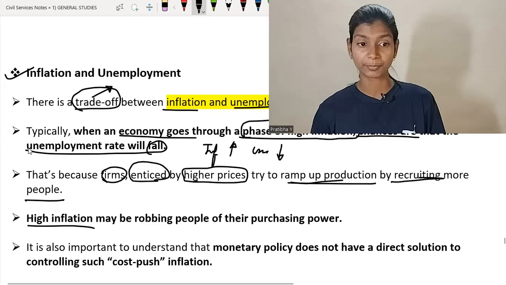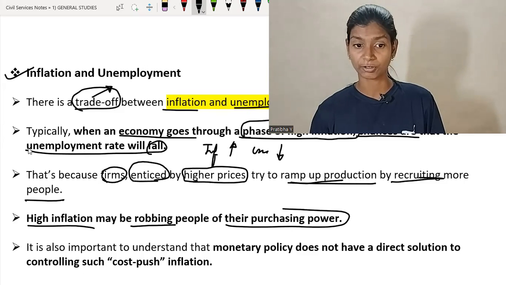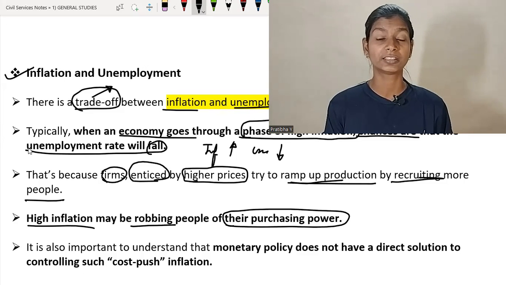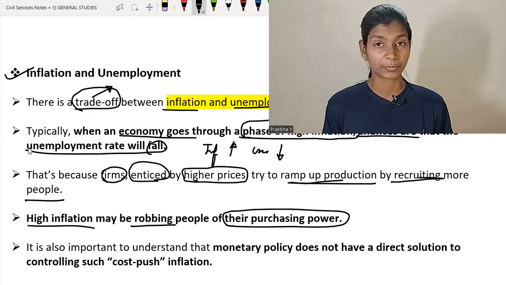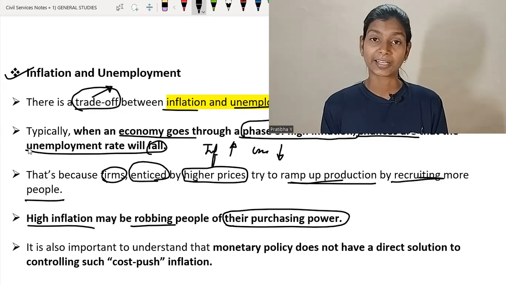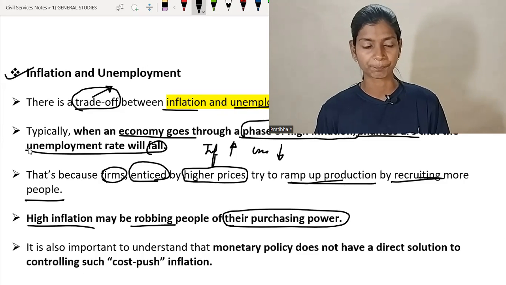High inflation may be robbing people of their purchasing power. If inflation is high, then the price of commodities is high. So it will impact our purchasing power, because for the same commodity we pay more. Earlier, if we purchased a bread, we paid 50 rupees, but now we pay 70 rupees. So it directly impacts our purchasing power.